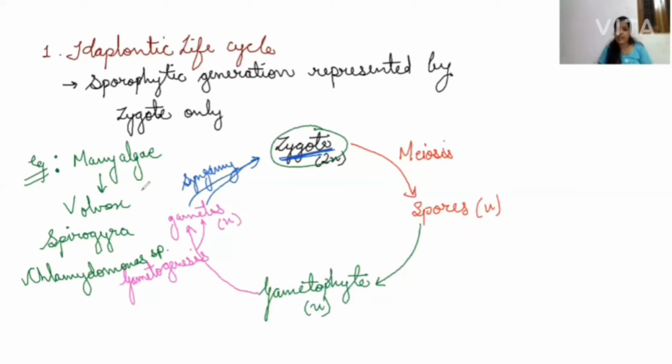Now let's move to the next type of life cycle, that is diplontic life cycle. In this life cycle, the gametophytic generation will be represented by only the gametophyte, which is a haploid structure, and it can be one cell to many cells. So let's write the key point of diplontic life cycle.